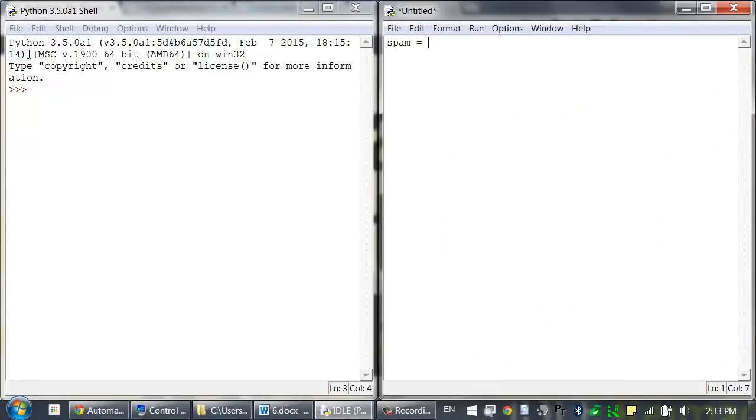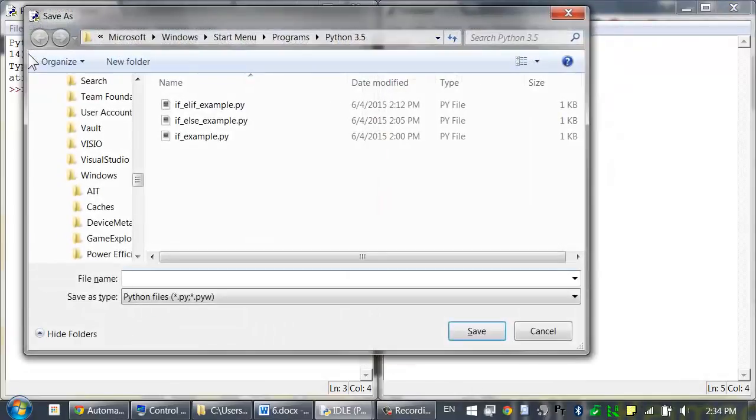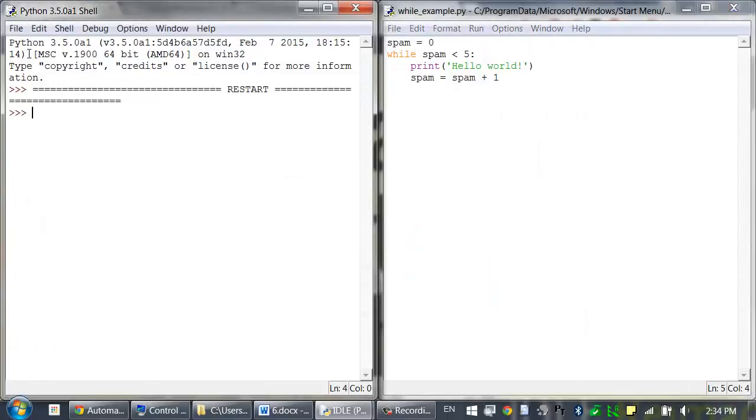spam = 0, while spam < 5: print('hello world'), spam = spam + 1. And we can save this as whileexample.py. And when you press F5 to run it, the string hello world will be printed 5 times.